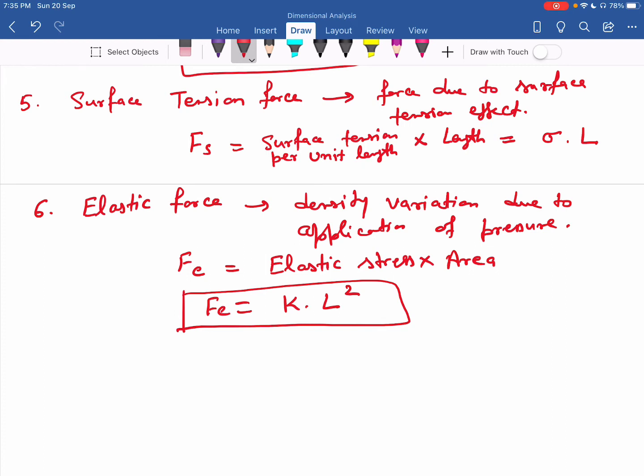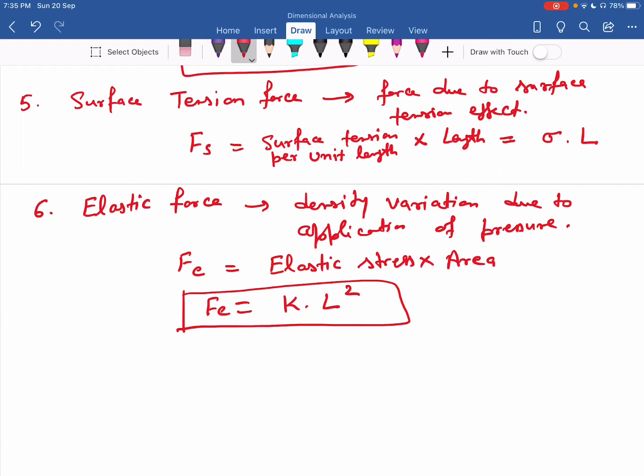Depending upon the situation, some forces out of these six are present, and some forces may have more influence than others. That means some forces are dominating in a particular phenomena.